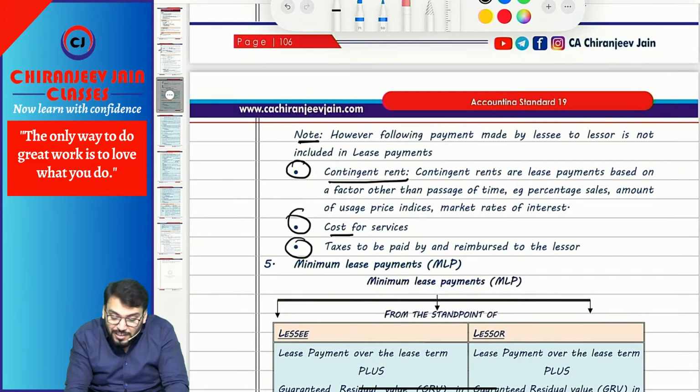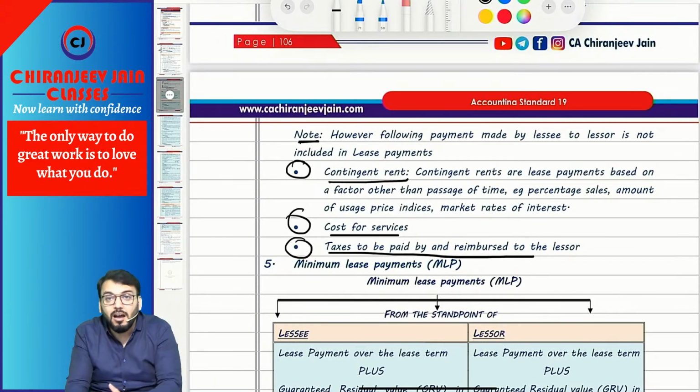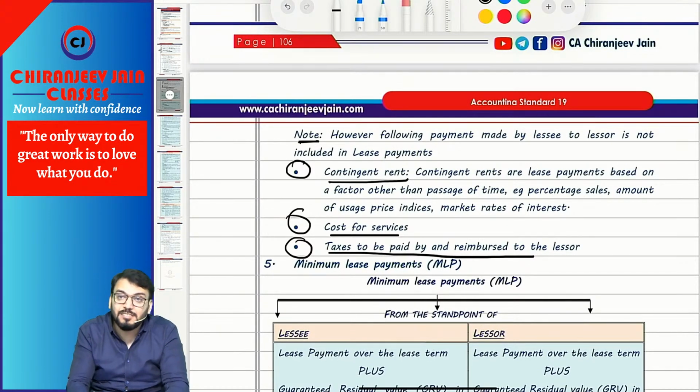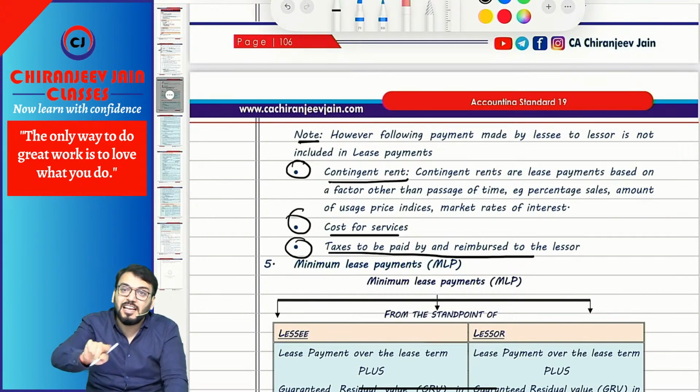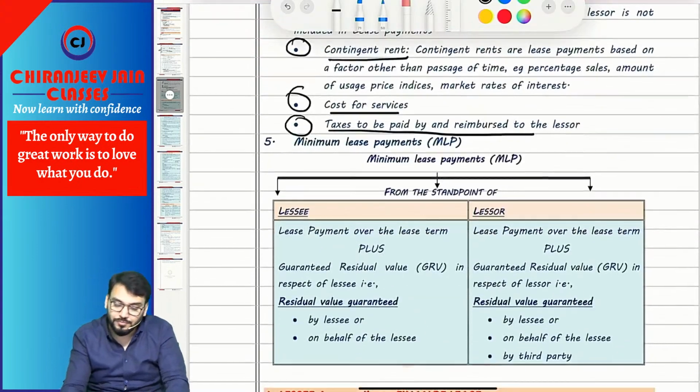It will also not include any cost of services or taxes to be paid or reimbursed by the lessee. So these payments are outside the definition of lease payment. They will be charged to P&L as an expense as and when they are incurred. This will not be included in lease payment. Correct?